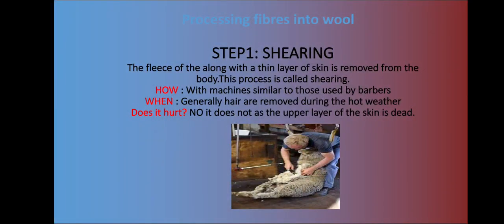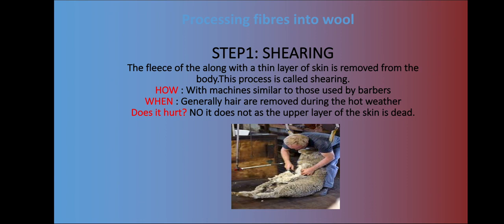Let us come to the main topic, which is processing fibers into wool. The wool which is used for knitting sweaters or for weaving shawls is the finished product of a long process which involves the following steps. Step 1 is shearing. What do you mean by shearing? The process in which the fleece of the sheep along with a thin layer of skin is removed from the body is called shearing.